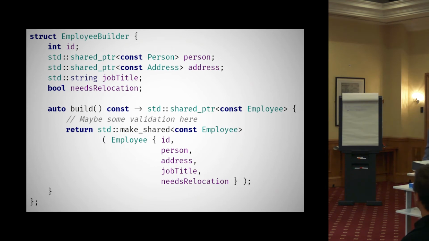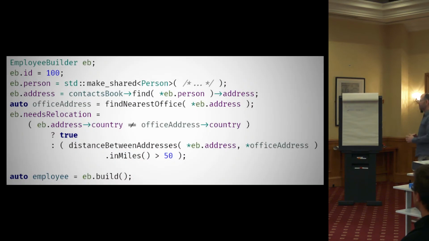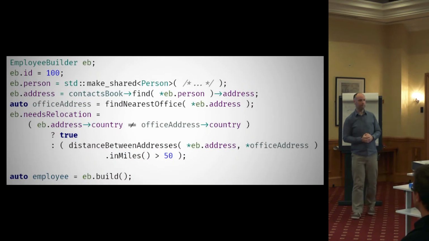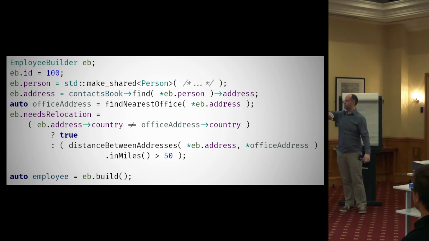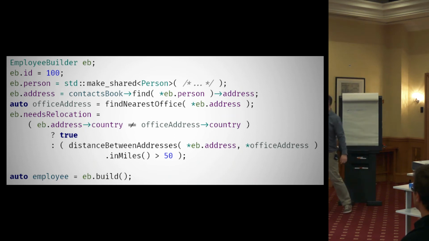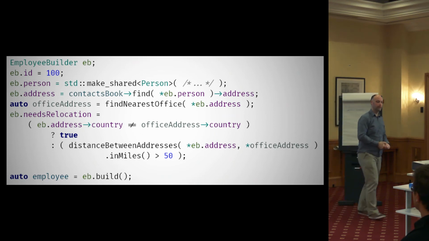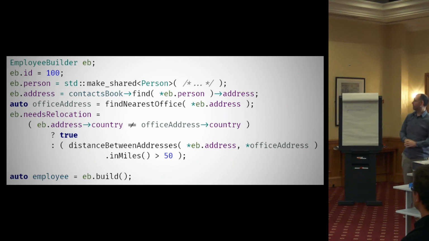So looking back at the calling code now, it looks a little bit simpler. So we create our builder at the top. We can progressively populate it as we get data coming in. And then when we've got everything, we say .build. Simple. Still a little bit more code, but it's manageable.